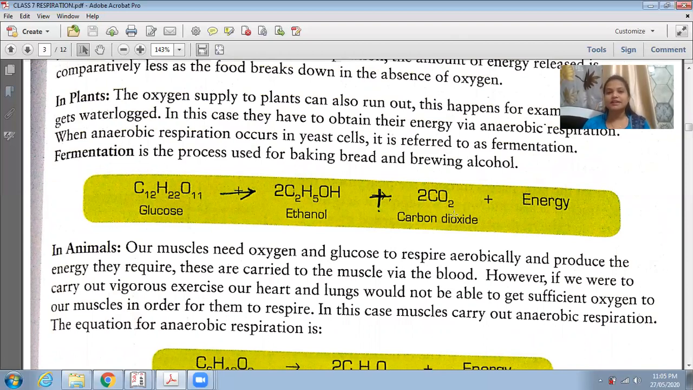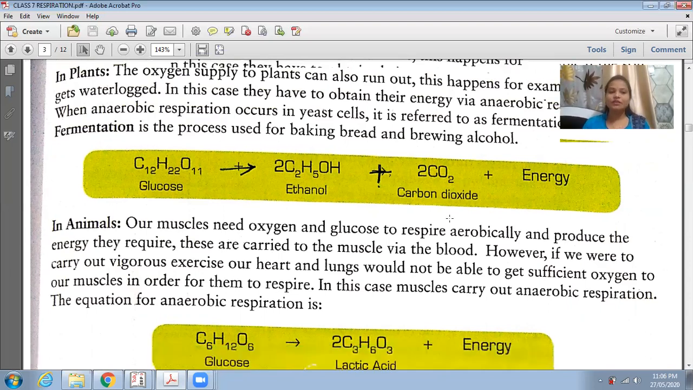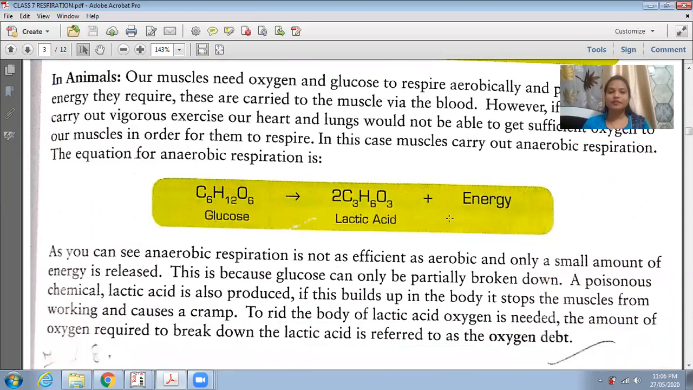A common example of fermentation is that you all must have tasted dosas and idlis in your life. When your mom prepares the batter using rice and different dals, she covers it and keeps it for one night. Next day you will see that the batter has been fermented and is ready to make idlis or dosa. So fermentation is used for baking and brewing alcohol. That was an example from plants.